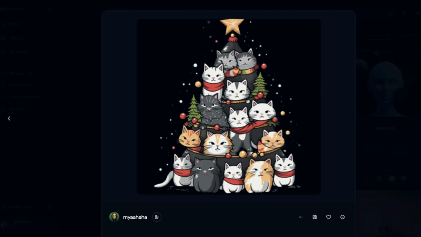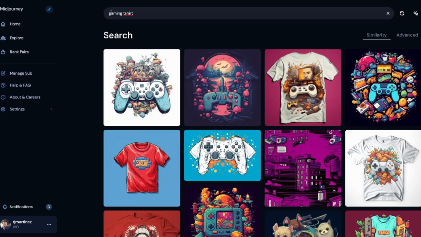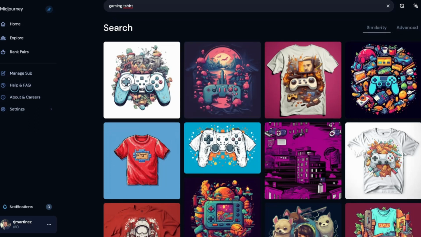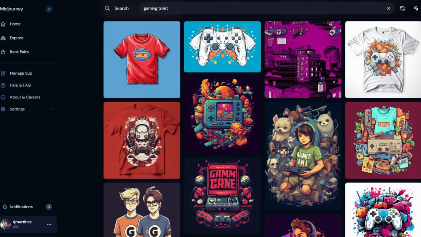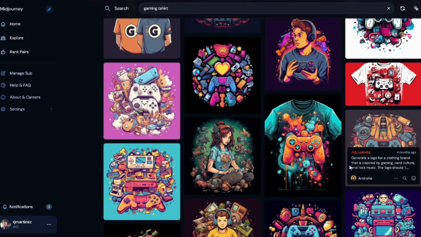Something like this is very, very popular. We know that already. Different animals put together to make it look like a Christmas tree. We know that stuff already. So we just found several different niches, but let's find a few more. I went over here and typed in gaming t-shirt, the next niche. As you're coming down in here, you're going to get something like this. This is pretty cool. Certain things like that. Like that's cool.